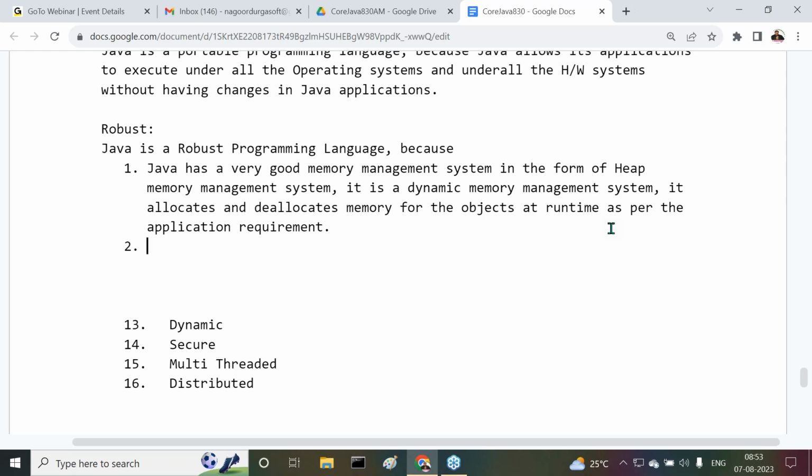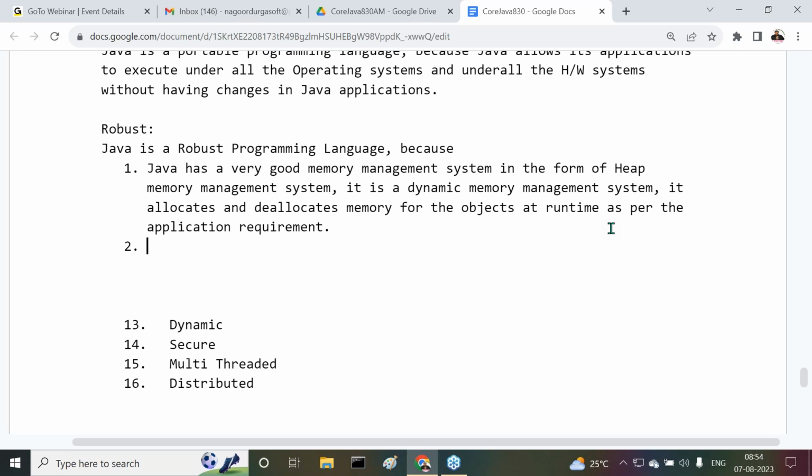All right, sir. Now coming to reason number two. Observe carefully. Reason number two. Okay, understand it. Reason number two: Java has very good exception handling mechanisms. The second one is that Java has very good exception handling mechanisms.